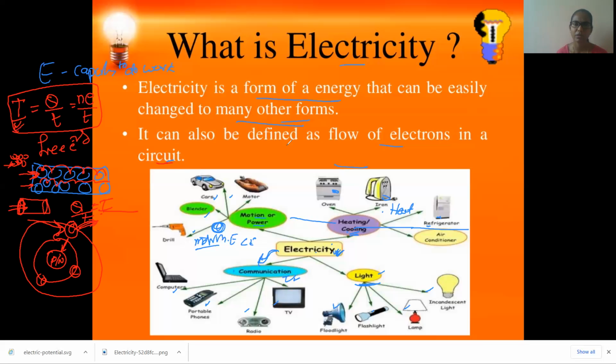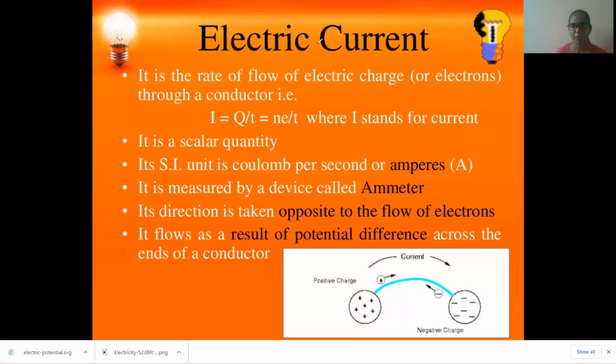Let it be, but now try to understand that this is nothing but flow of electrons. Now try to understand what this electric current is. The rate of flow of electrons, or electric charges, through a conductor. Rate means per time, so rate of flow of anything we can write as 1 by T. Suppose this is a conductor, how many electrons are flowing per second? How many electrons will cross this area in 1 second? That is nothing but the current, the amount of charge flowing per unit time.